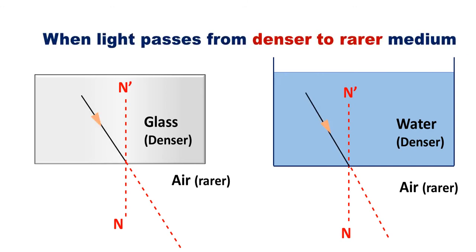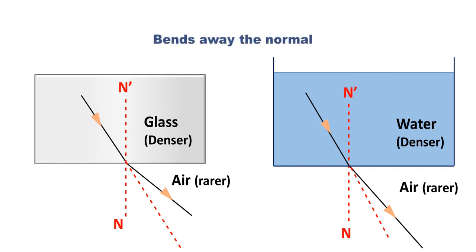This should be the incident ray. This is the incident ray, incident on the surface of glass and on the surface of air in the second diagram. The red dotted line should be the path of the light ray, because light travels in a straight path. But because there is change in medium, the light ray changes its direction. And this time it is bending away from the normal. So when light ray passes from denser to rarer medium, it bends away from the normal.